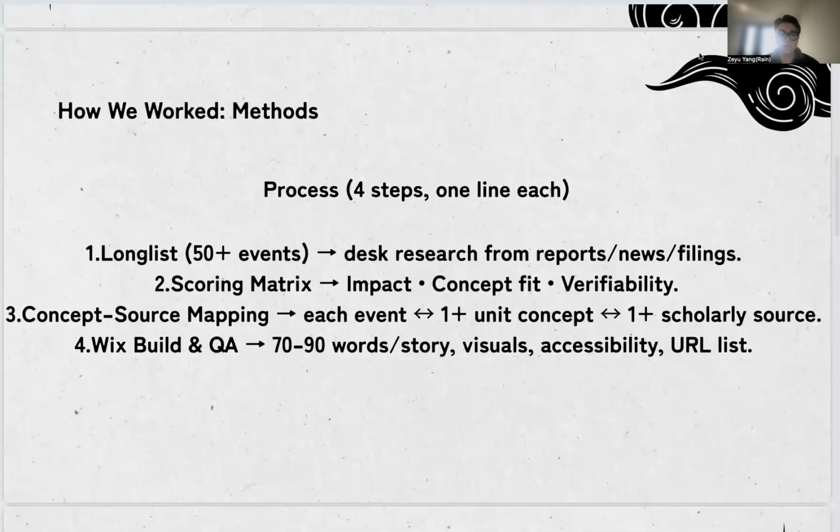This page shows how we work. First, a range was set. Secondly, a long list of over 50 events was established from documents: reliable news, industry reports, academic mentions. After that, we removed duplicate entries, conducted cross-verification, and ranked each list. Next, the phase balance of the first stage was checked to avoid repetition. Immediately after, we attached a reference to each event and provided a basic summary sentence. Finally, the copy for Wix and the 1000 words description were completed.